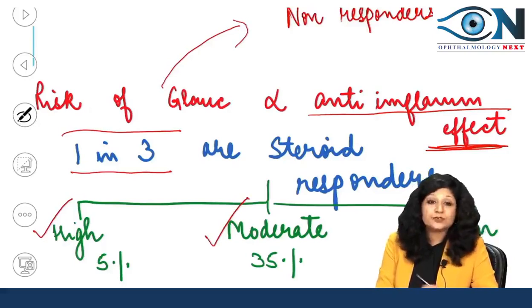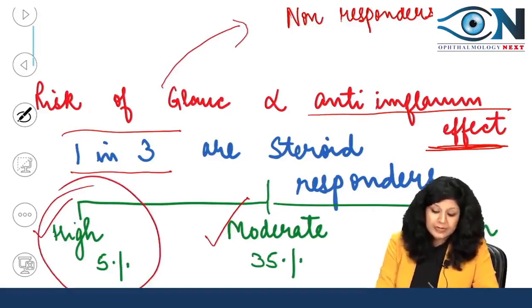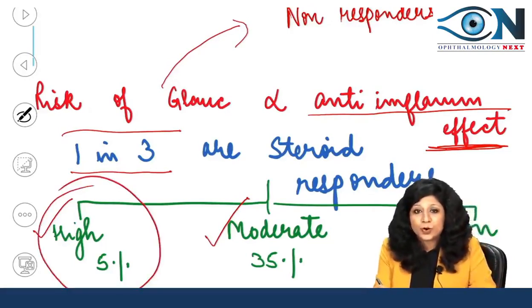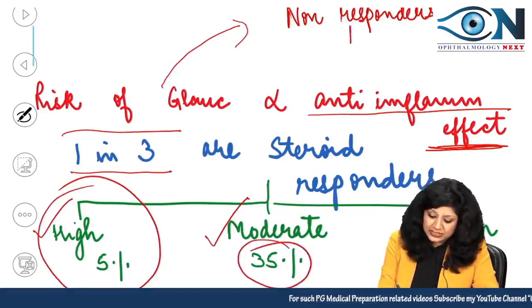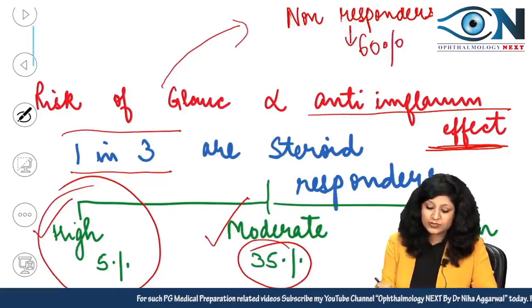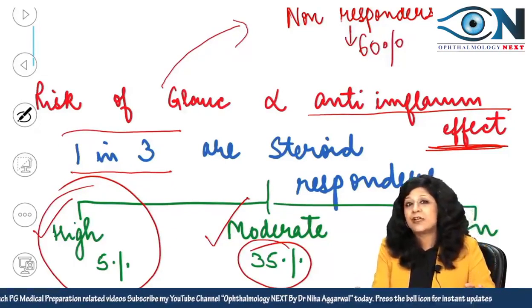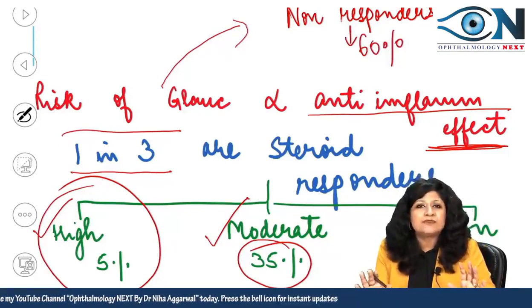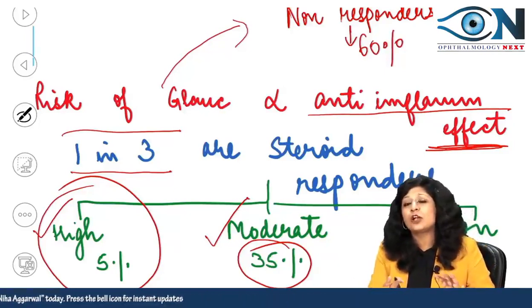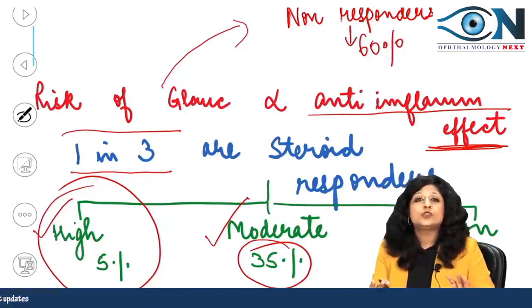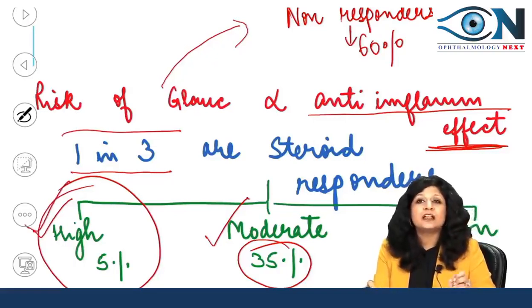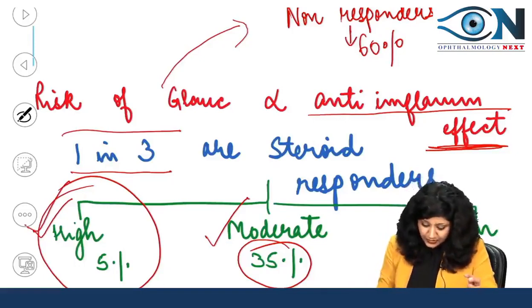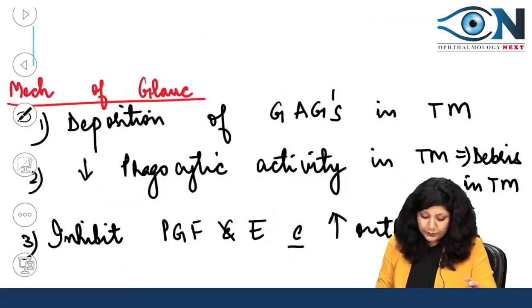Okay. Now can you see, only 5% of the people are actually high responders, maximum 35% are moderate responders, and 60% are non-responders. So maximum 60 plus 35, that accounts to about 95% of the people who will not be responding so highly to the steroids. It is only these 5% of the people who will come under the high steroid responders. Okay. Now let us see one more important thing.